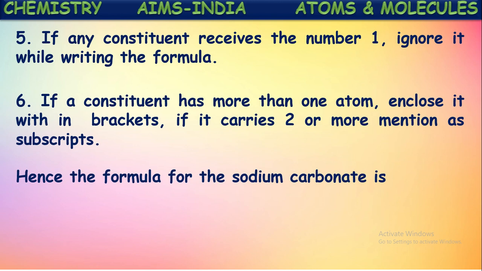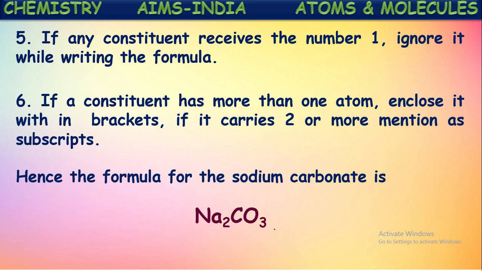So by following all these steps, we get the molecular formula of sodium carbonate as Na2CO3. Observe here what we have done. The valency remaining after the elimination of the common factor on the carbonate ion, 2, is written at the subscript place of sodium. And the number remaining as valency after elimination of the common factor, 1, is written as the subscript of carbonate.